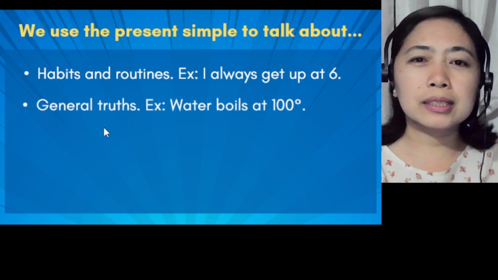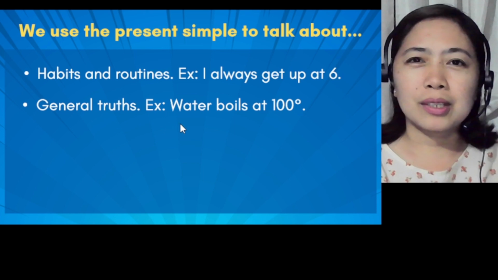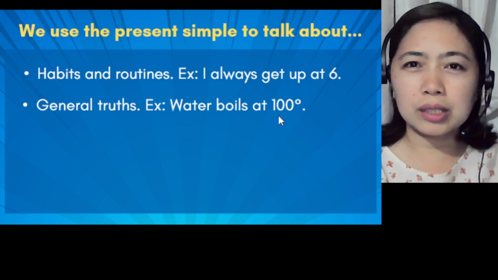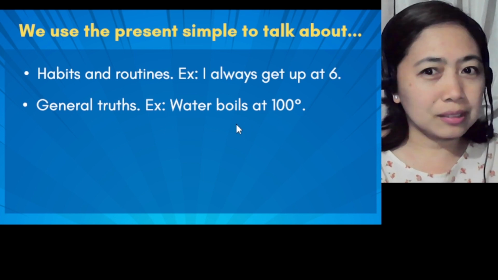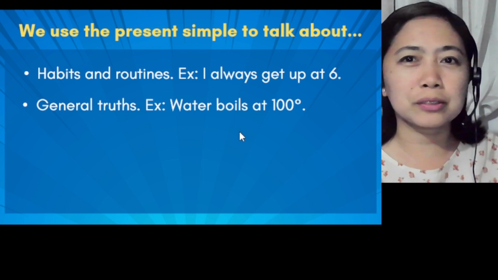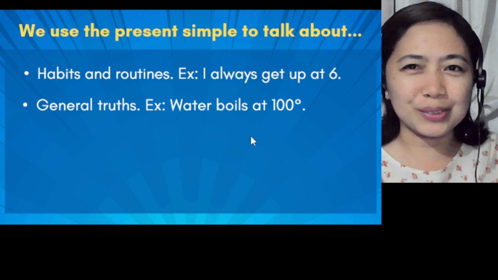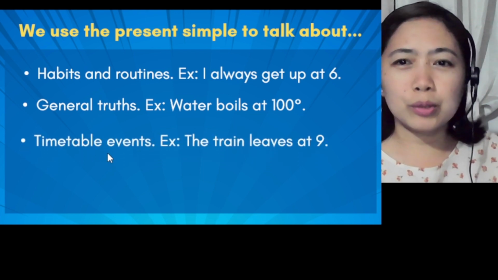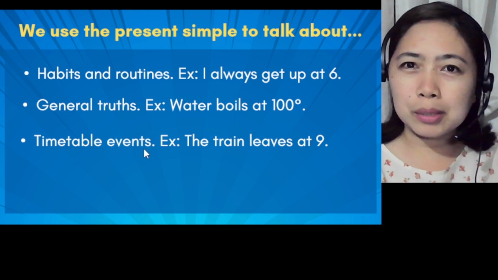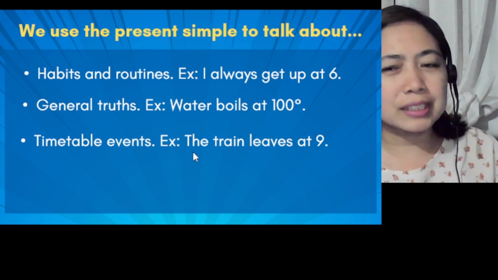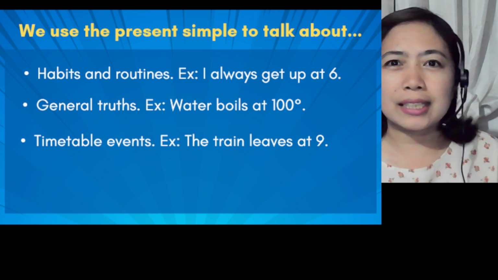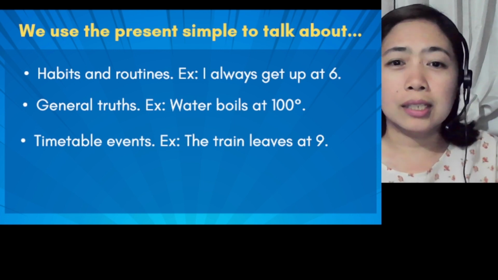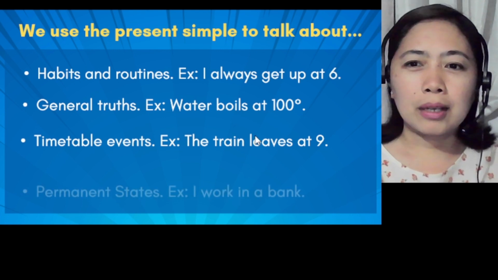Another use of present simple is general truths. For example, water boils at 100 degrees. So something that is true in general, not just for some or for a few, but for the general truth. Another use of present simple we have here is timetable events. For example, the train leaves at 9 a.m. So there is a schedule of events that will happen. That is also something true. Leaves is the verb there.